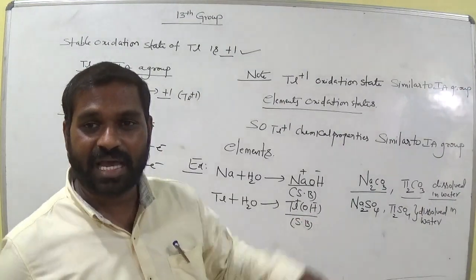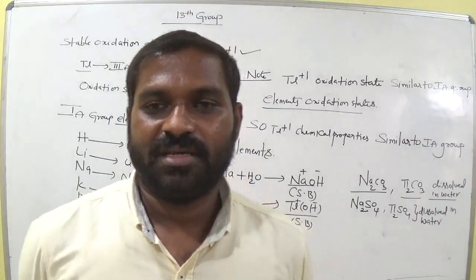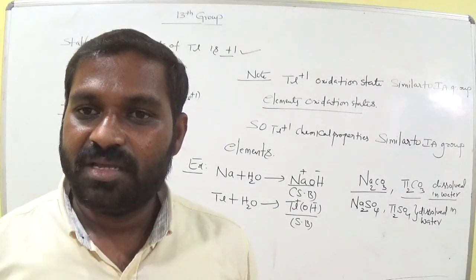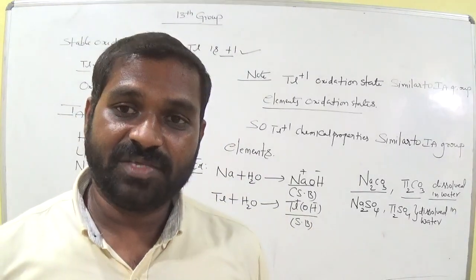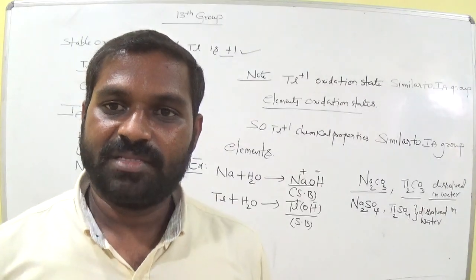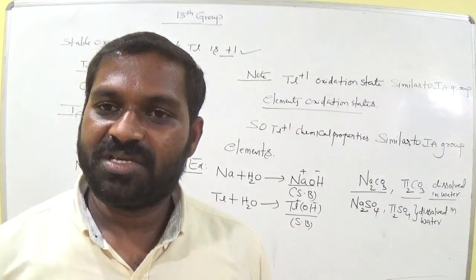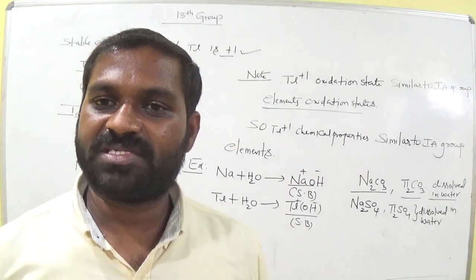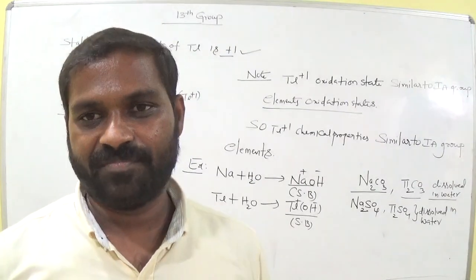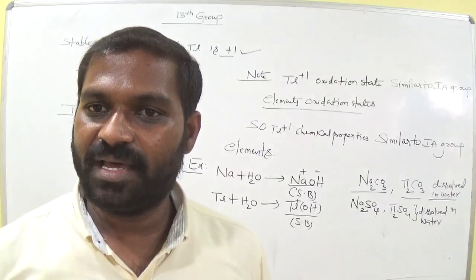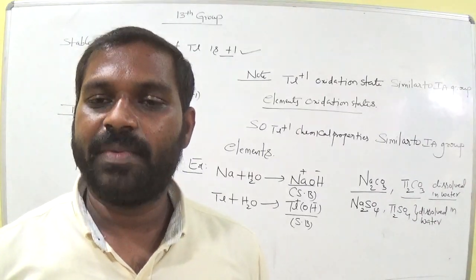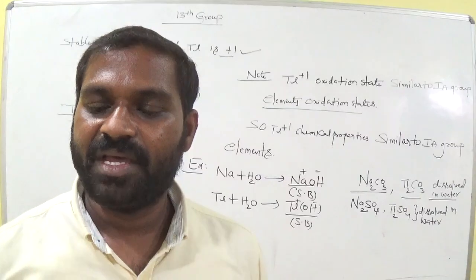Why do they have the same chemical properties? Thallium exhibits +1. If you compare with the first A group elements, sodium, lithium, potassium all exhibit a +1 stable oxidation state. Am I right? So both have a similar oxidation state, so their chemical properties are also nearly the same.